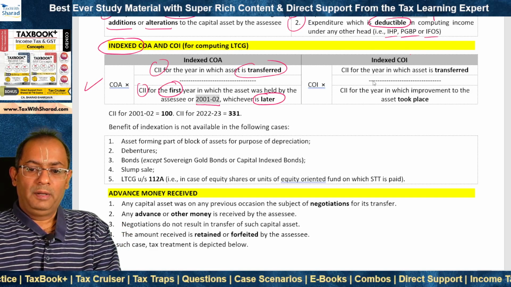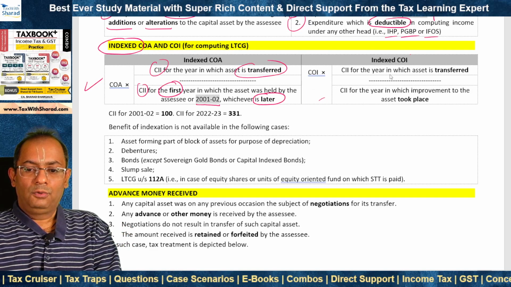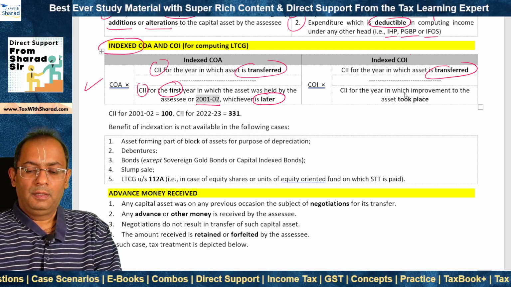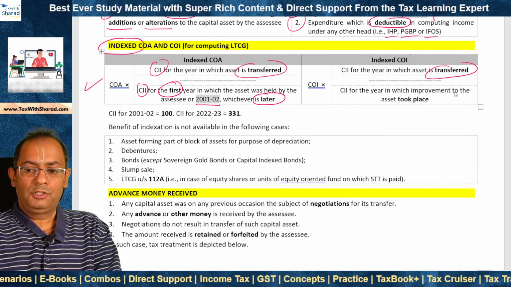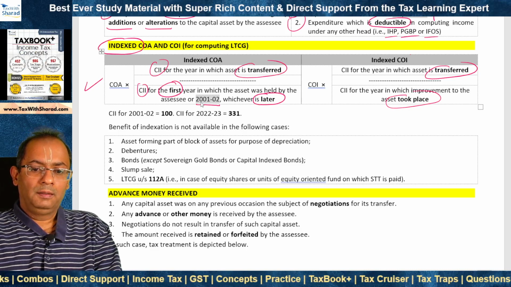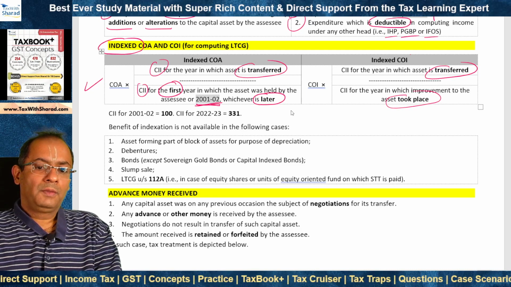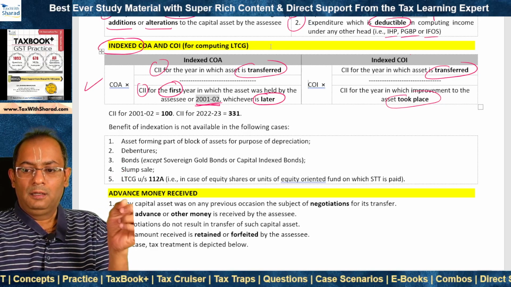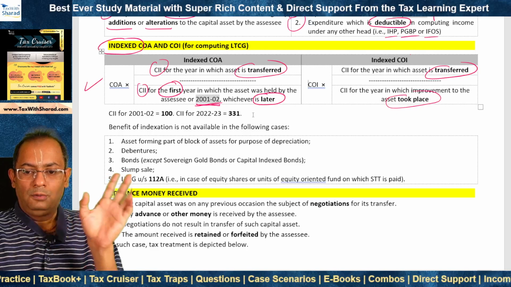Indexed cost of improvement: cost of improvement into CII for the year in which the asset is transferred, divided by CII for the year in which improvement to the asset took place. This 2001-2002 is not relevant here because the expenditure incurred before 1st April 2001 is not included as part of cost of improvement.